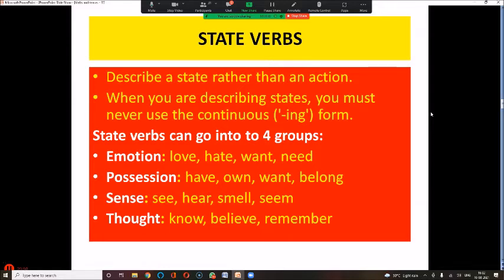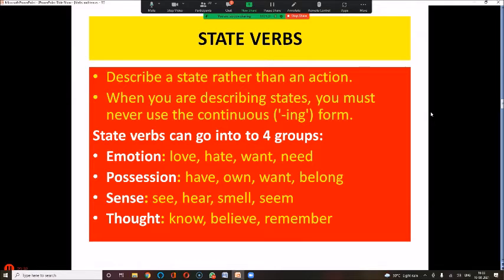I love you. प्यार करती हूँ. You cannot say, I am loving you. मैं प्यार कर नहीं रही हूँ. Then hate. I cannot be hating you. It cannot be a continuous process. It's a state of being. I want. I am wanting 2 pencils. Do you say like that? No, because there is no continuous action as this. It's a state, I want 2 pencils. I need some rest. I am needing resting.